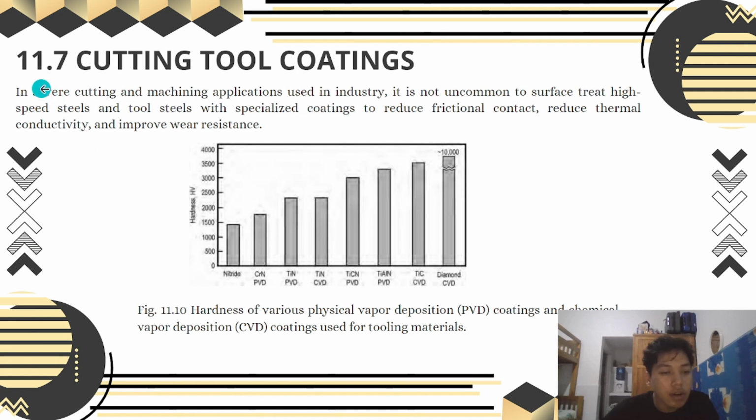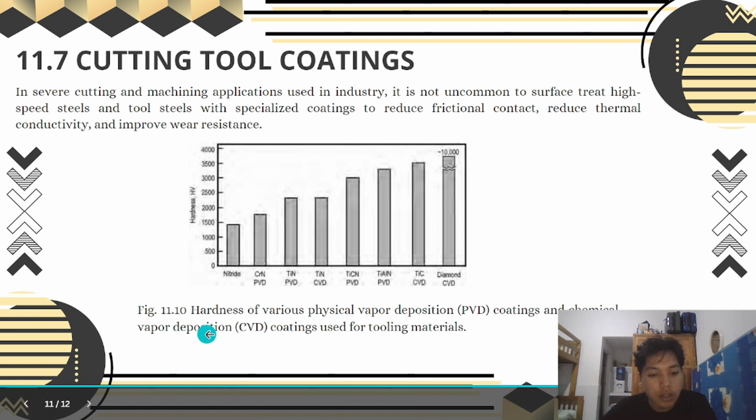Next, 11.7, cutting tool coatings. In separate cutting and machining applications used in industry, it's not uncommon to surface treat high-speed steel and tool steel with specialist coatings to reduce frictional contact, reduce thermal conductivity, and improve wear resistance.